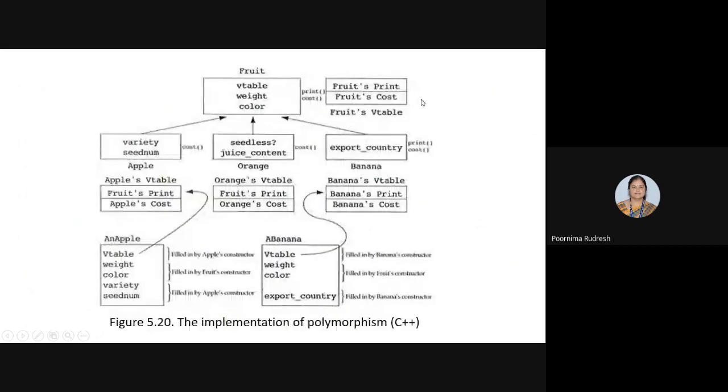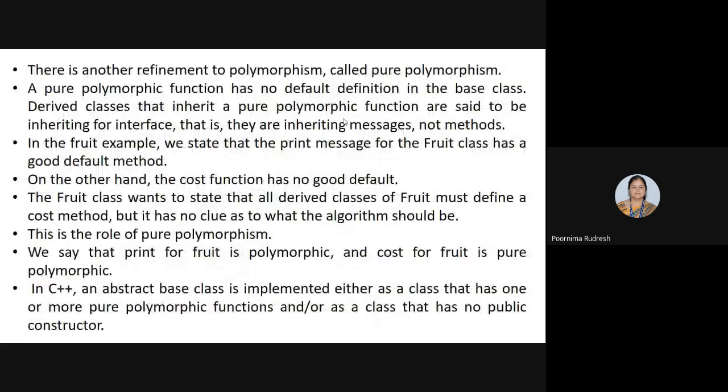Here we consider the print function as the default method, because the same method can be used by the fruit class as well as the apple, orange or banana derived classes. But the cost method is not the default method. Why? Because the fruit class wants each derived class to define their own cost function. Hence, it is not called a default method. And this is the role of pure polymorphism.